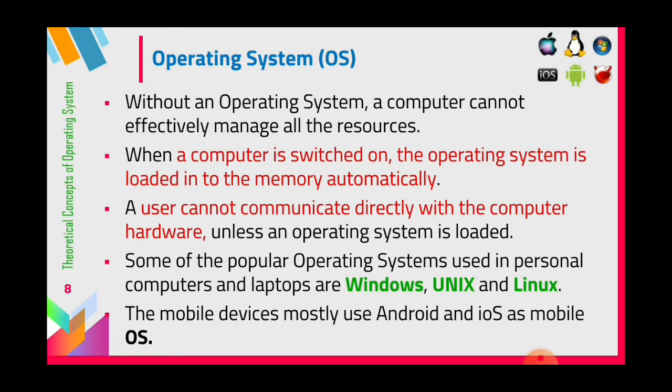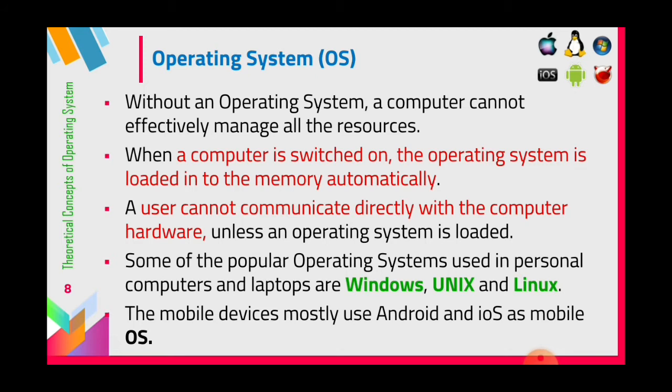Some of the popular operating systems used in personal computers and laptops are Windows, Unix and Linux. Mobile devices mostly use Android and iOS as mobile OS. Nowadays also most of the people are using the Windows operating system to run the computer.